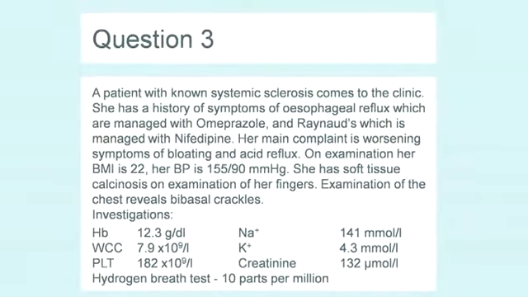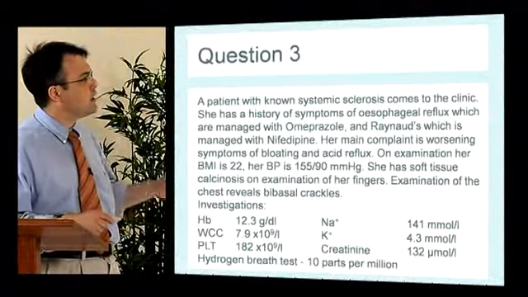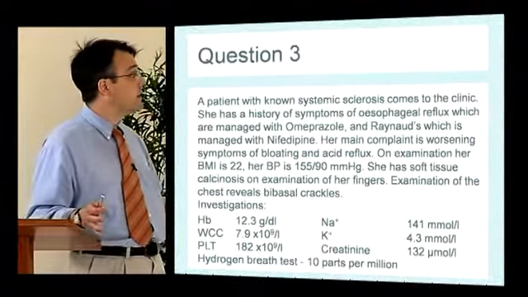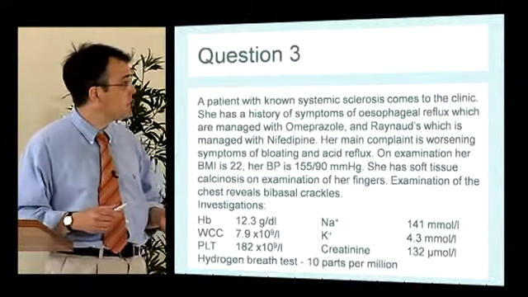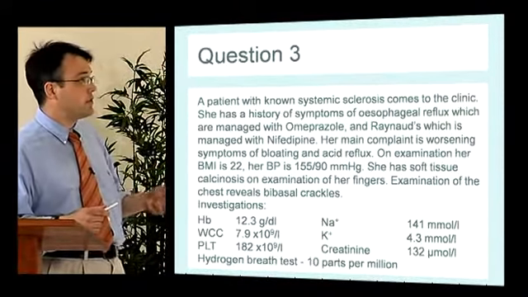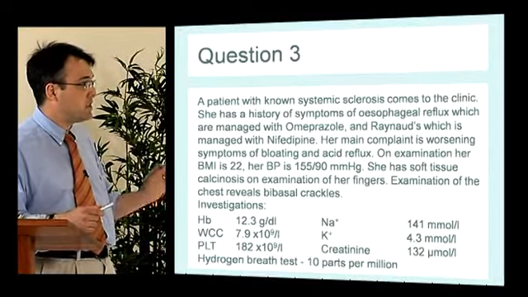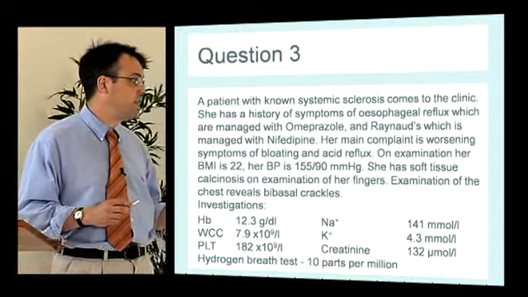Question 3 deals with similar things. A patient with systemic sclerosis comes to the clinic. She has reflux symptoms, which is managed with omeprazole. She also has Raynaud's, which is managed with nifedipine, but she's complaining of bloating and acid reflux.